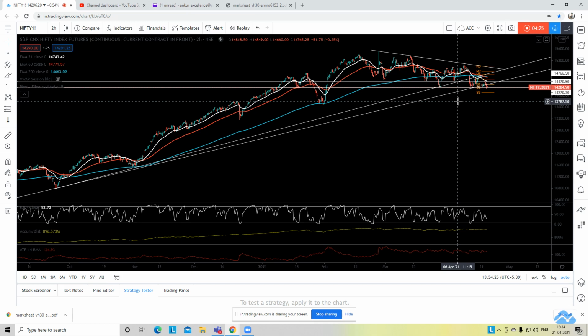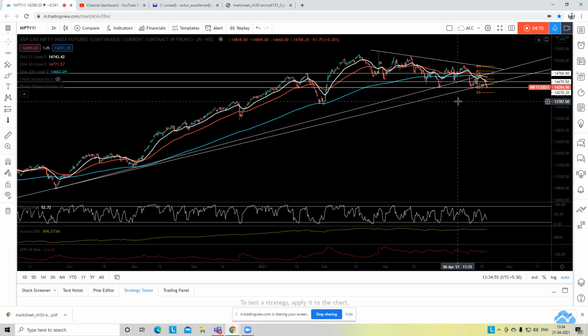So as of now, what SGX Nifty is showing us is that there could be a gap down in the market tomorrow, and if there is a gap down, and if you find open equal to high till 9:20, 9:25, you can keep the stop loss at the high and short the market. And once the market slips below 14,000, 13,787 is the place where Nifty should find support and pull back, and the pullback could again go up to 14,225, right? So these are the very crystal clear levels.